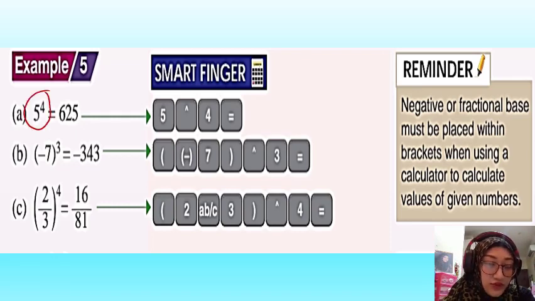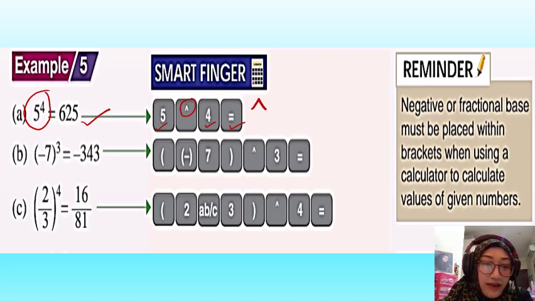How to get 625? Okay, so press 5 on your calculator, and then you press the power symbol. It's like this, alright? And then you press 4, and then you press equals. You will get 625. Okay, I hope you are doing it now with your calculator.